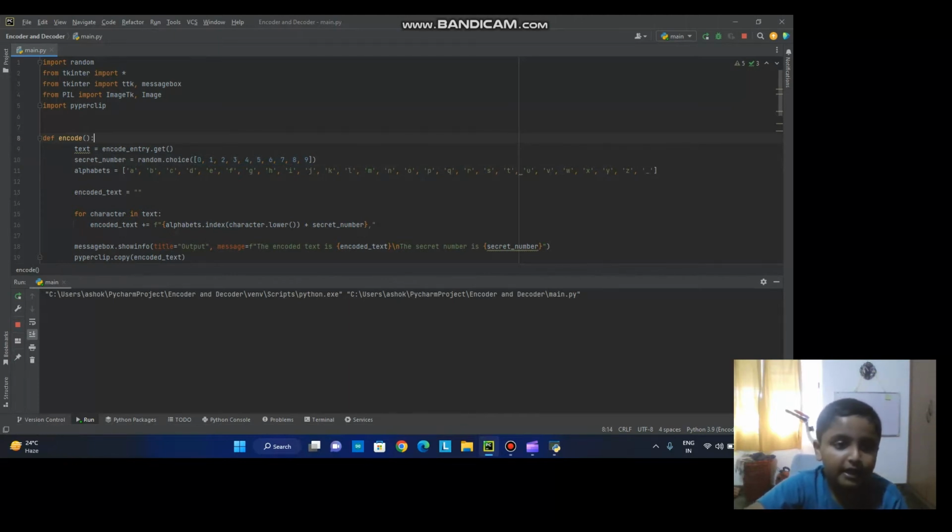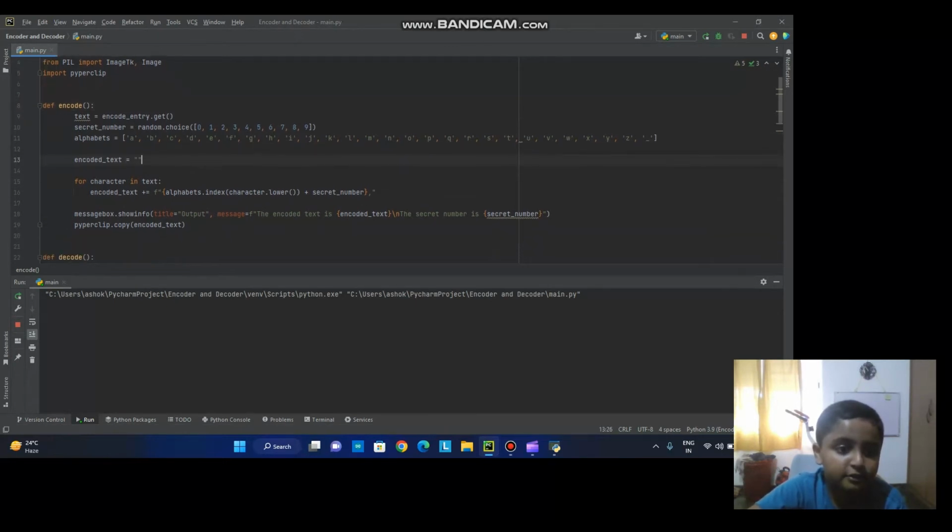Then I put the alphabets from A to Z and put an underscore. So this is for encoding. Every letter it will take. So I made an empty variable, encoded text. So for every character in text, encoded text, this empty variable,